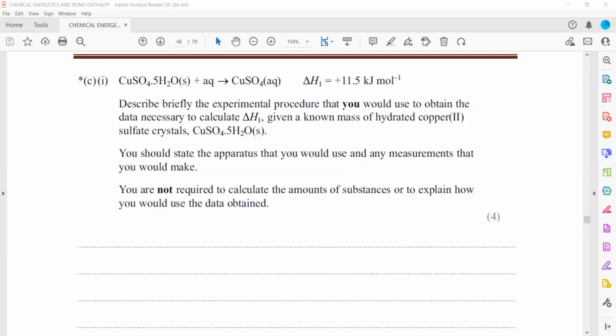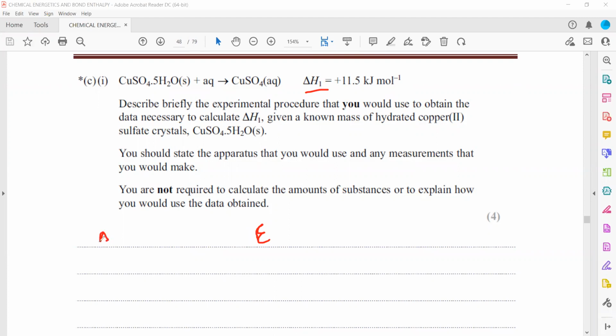So we have the formula E equals Cm delta T, where C is the specific heat, m is the mass of the solution, or we can also say the volume of the solution, and delta T is the change in temperature. How much temperature change? That is delta T. So practically, how can we work this out? So we have this E equals Cm delta T, and we want to calculate the enthalpy change.